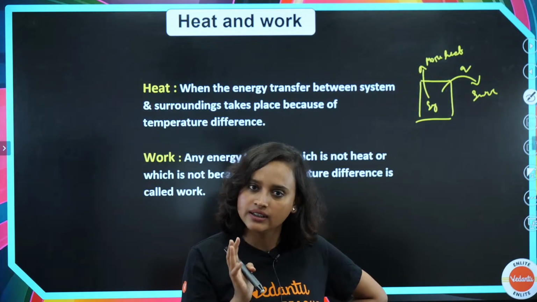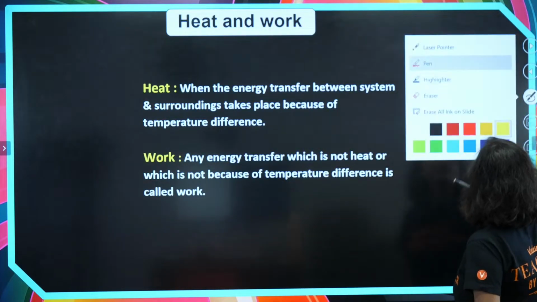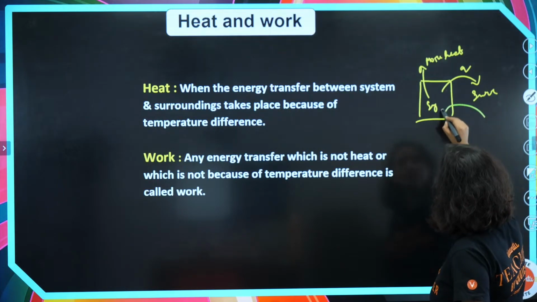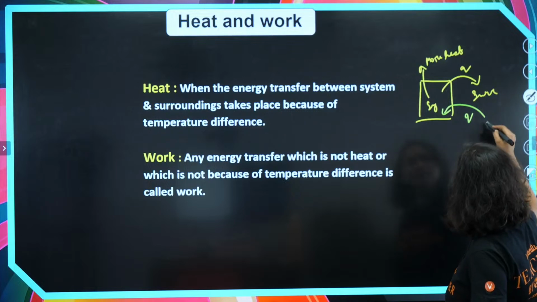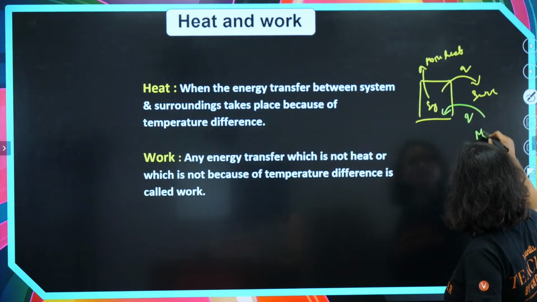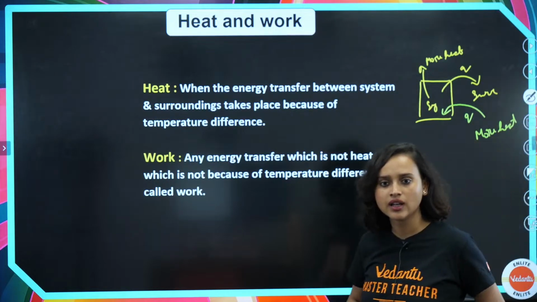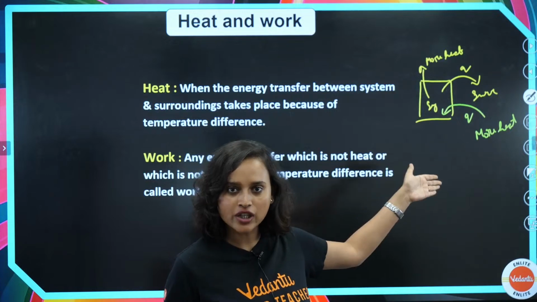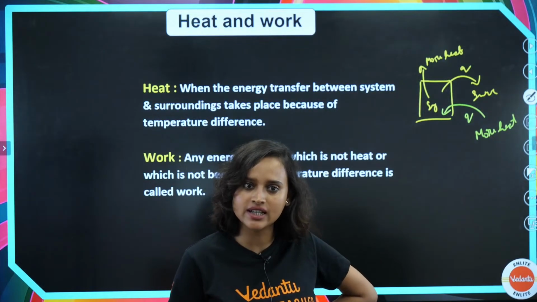Yes, very good. Now, if I say that from the surrounding Q is getting transferred, then that means that the surrounding has more heat. Easy? From the picture also you can understand. That's what exactly we are saying, right?